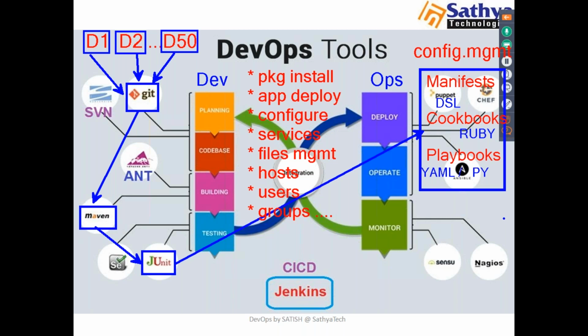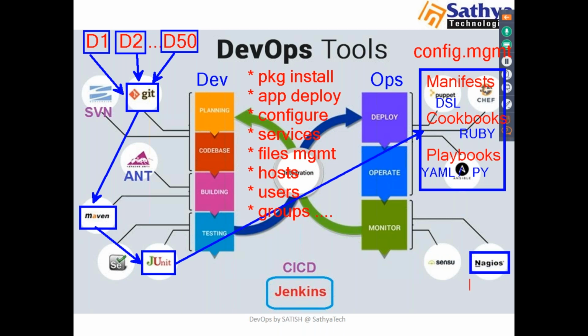Fine. So next we have to monitor. I said I'll develop my code here, I'll build it and test it, then I will deploy it through CM tools. Then how can I monitor? Through monitoring tools like Sensu, Nagios. So we have multiple monitoring tools here. I'll use Nagios. Through Nagios, I'll monitor my servers.